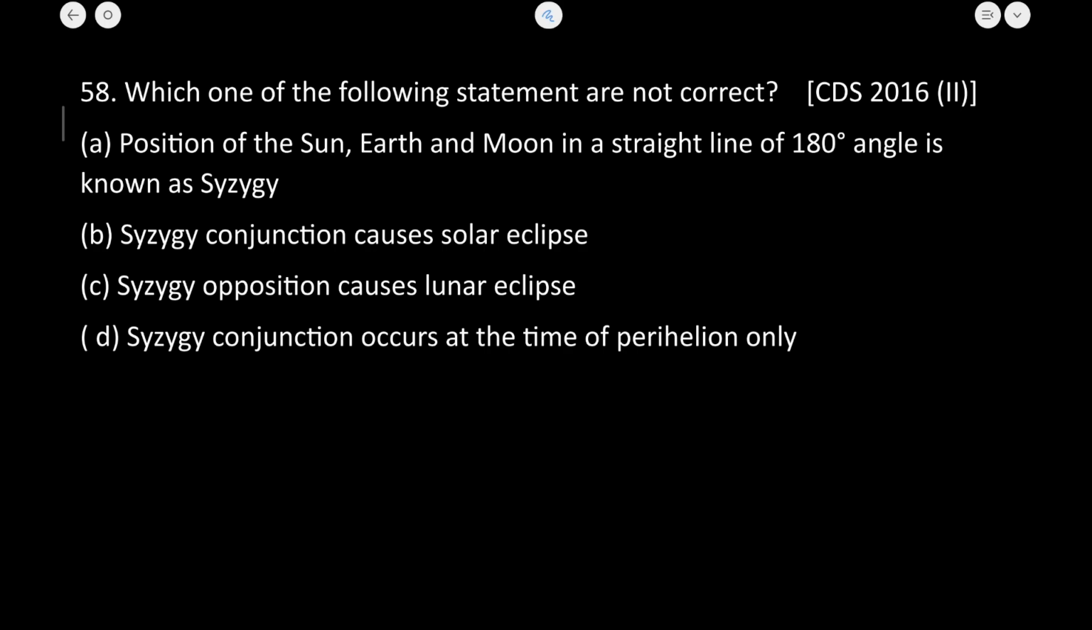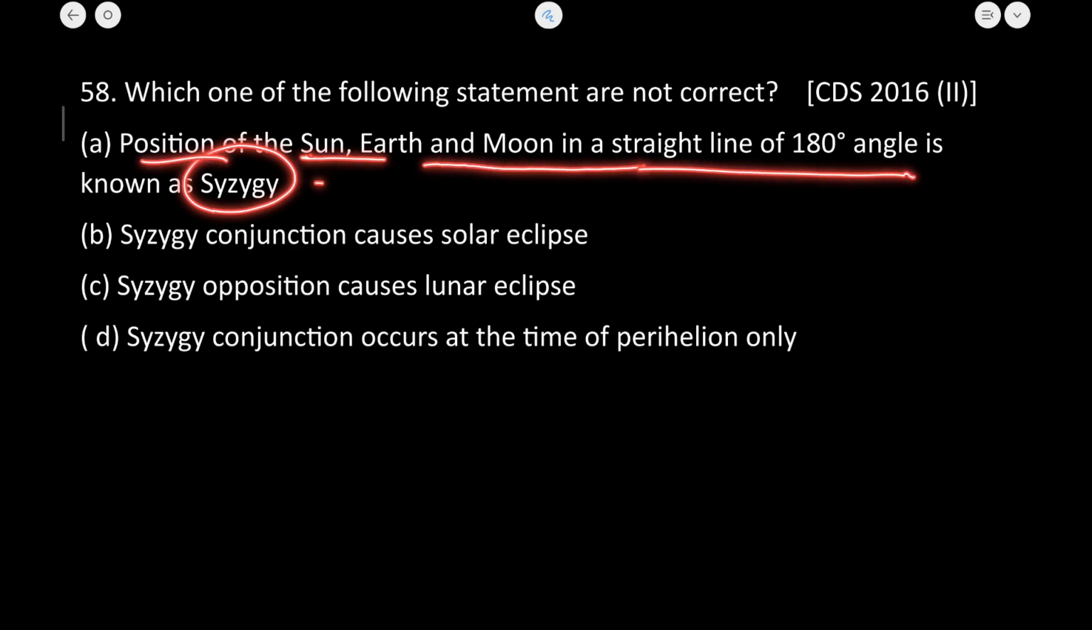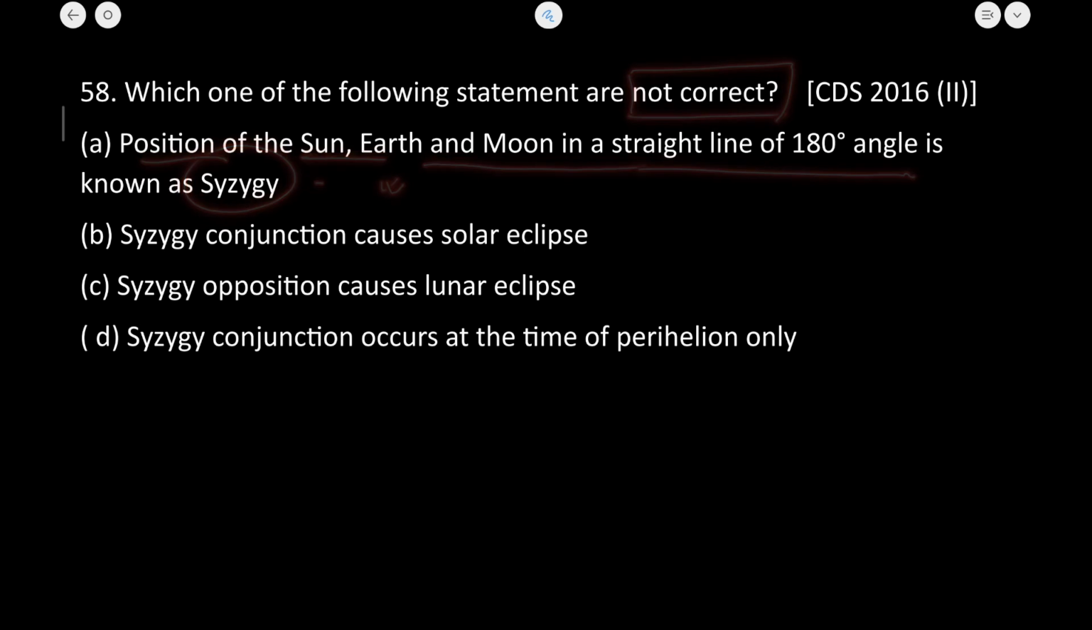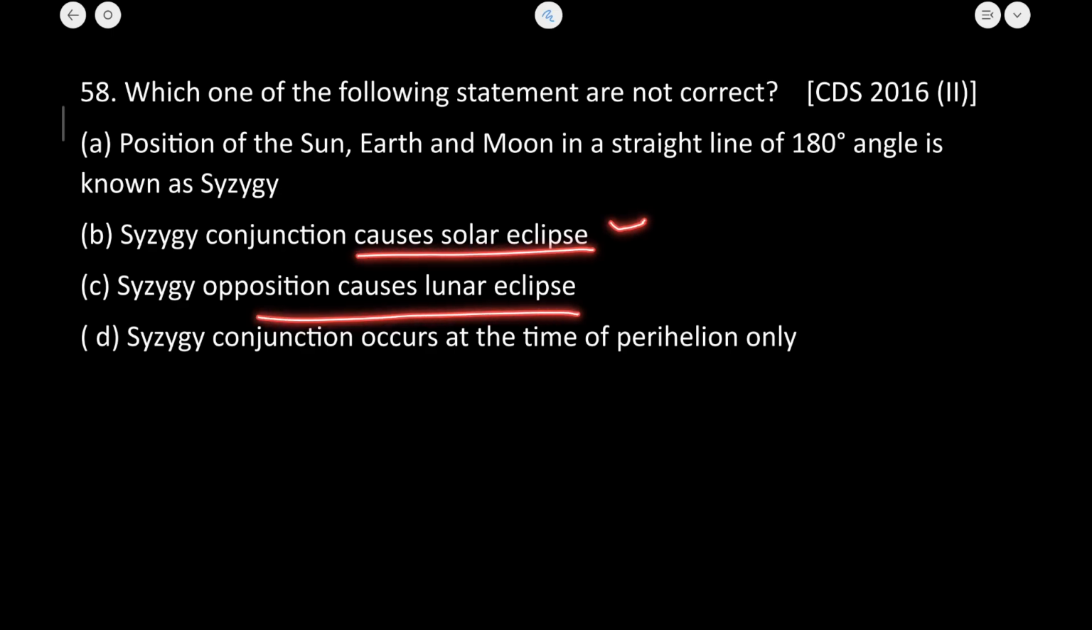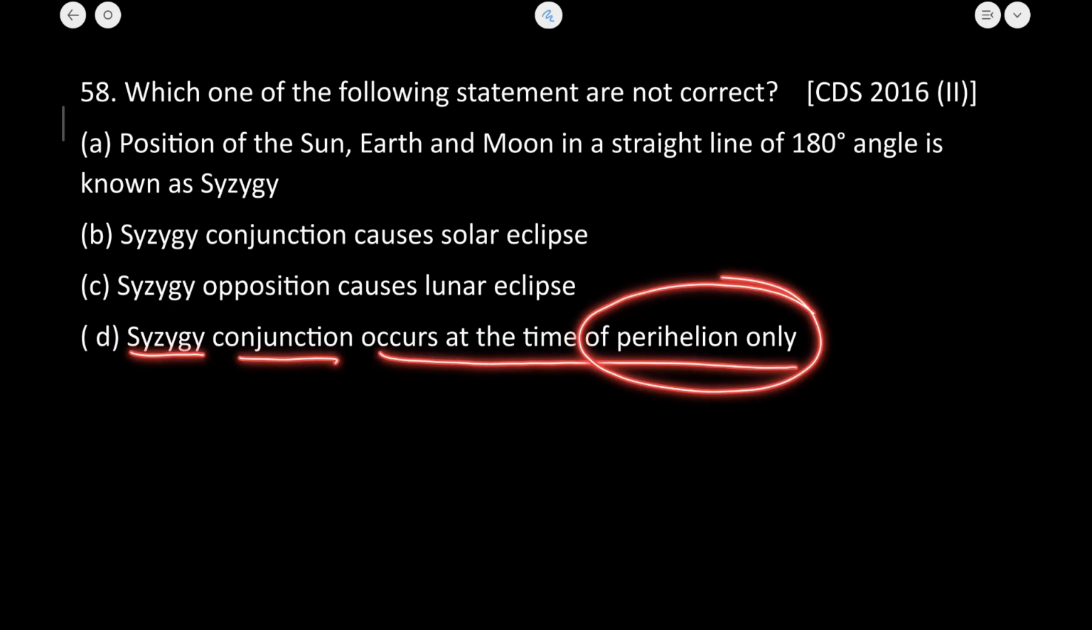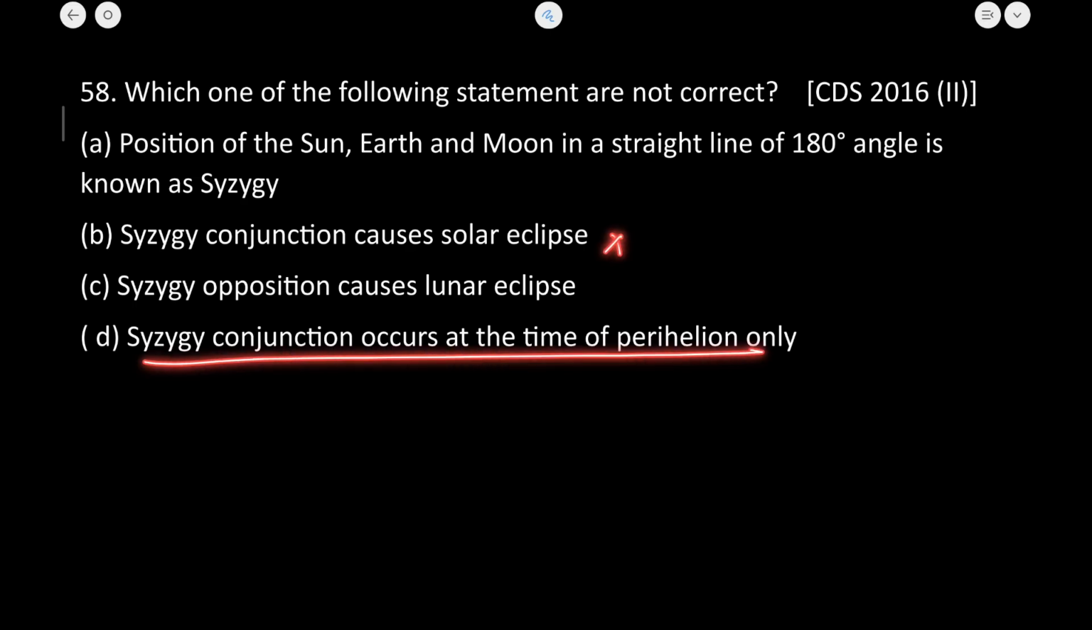If we talk about this question, syzygy means the position at which the sun, earth and moon are in a straight line. So this statement is absolutely correct. We have to mention the not correct statement here. It causes solar eclipse, it causes lunar eclipse, but the point given here is that syzygy conjunction occurs at the time of perihelion only. This is absolutely incorrect. Why? Because it can occur anytime. Perihelion is the condition when the sun is closest to earth.